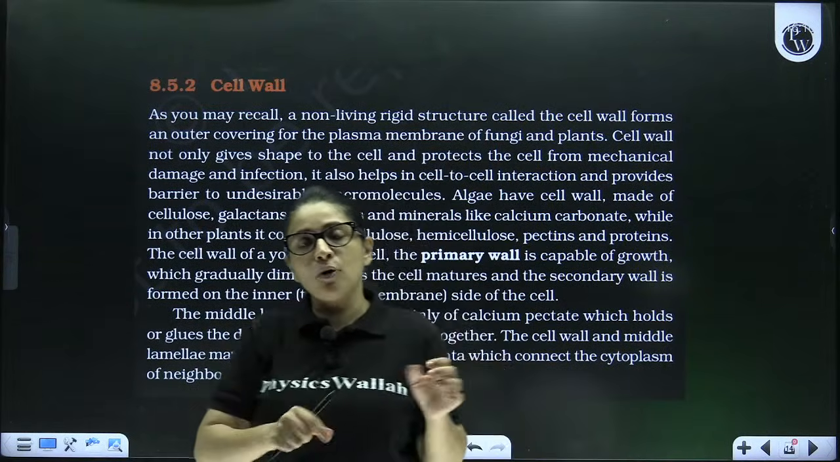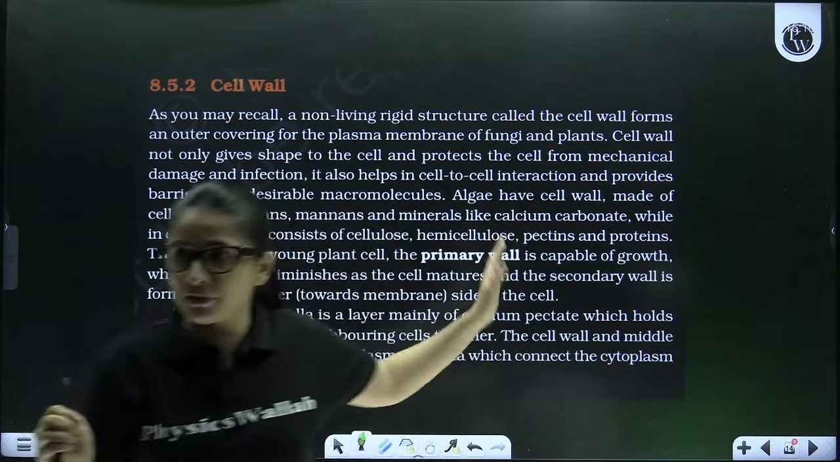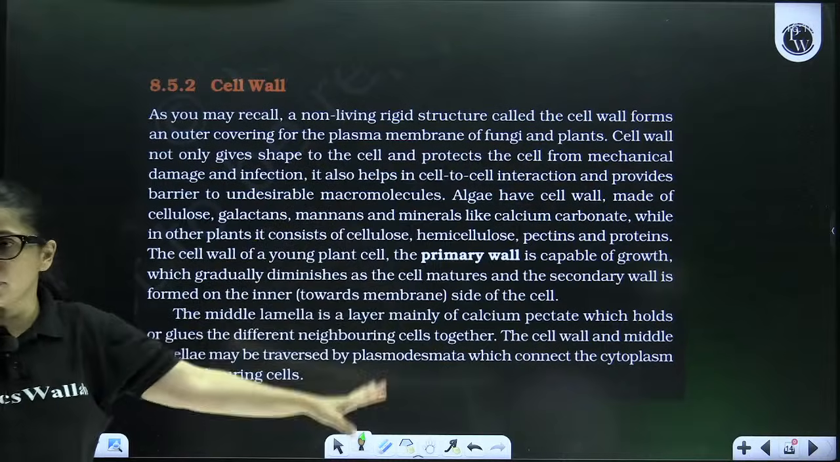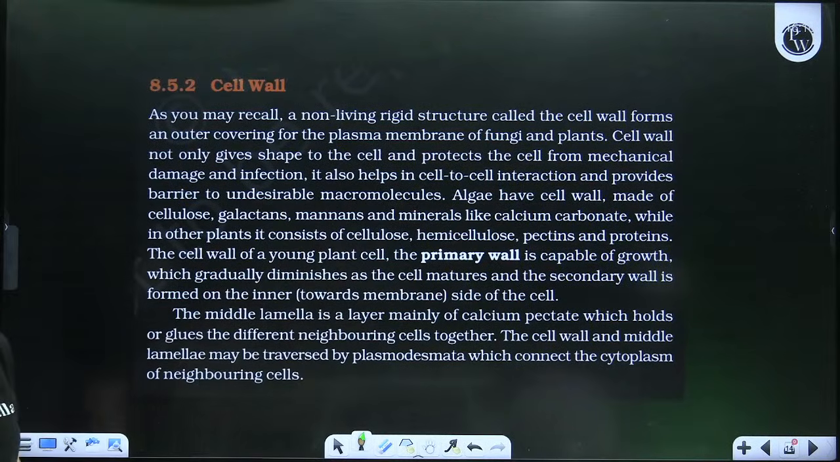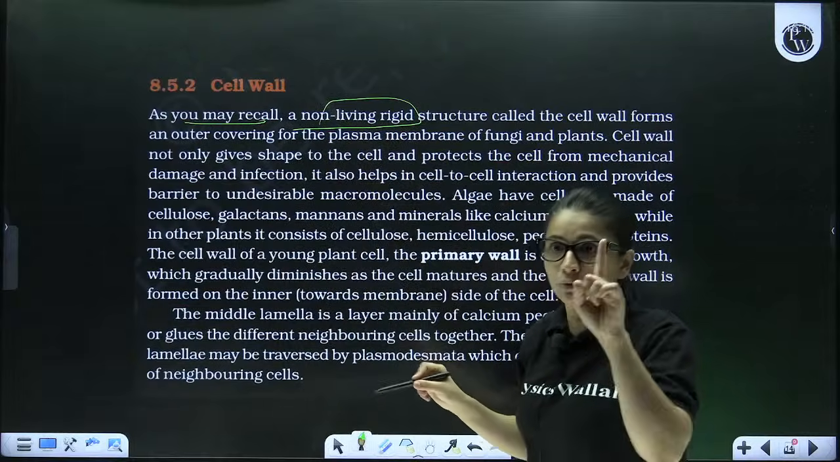Now, depending upon what cell wall is made up of, we have three different types of cell wall. Everything I'm going to read from here, from your NCERT. I hope NCERT is open in front of you all. As you may recall, a non-living, I told you, a dead layer.